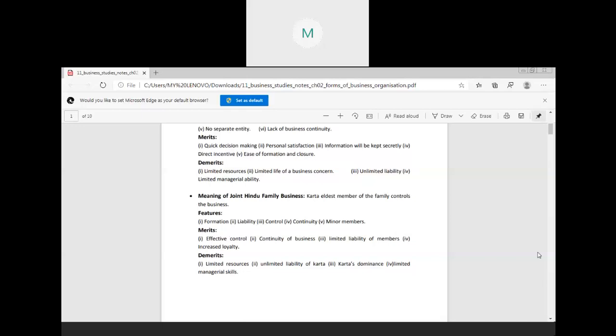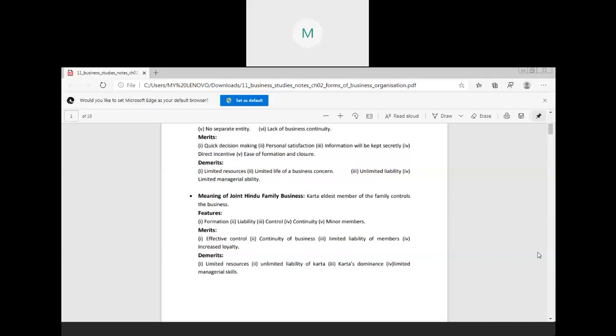Number third is the limited liability of the members. The other members of the family except the Karta have limited liability. Only the part of the ancestral property can be sold, but the personal property of the members of the family will not be sold for paying the debts.